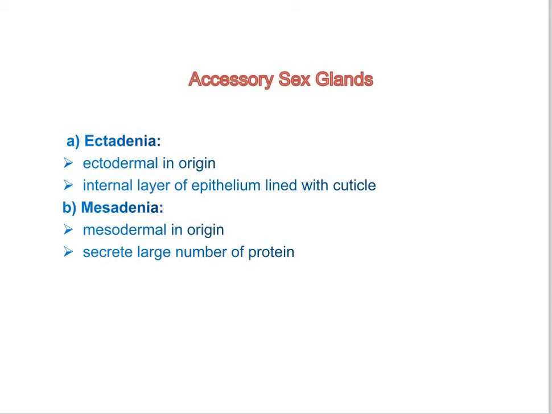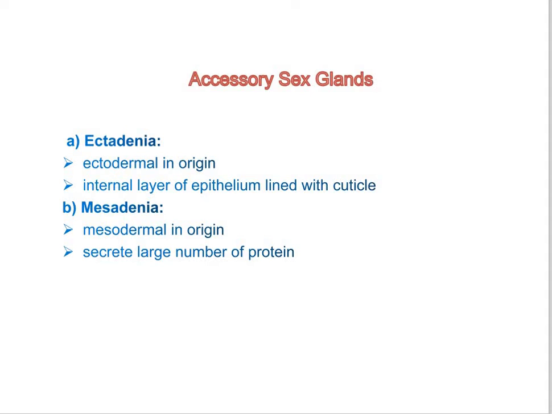They are ectadenia and mesadenia. Here, the ectadenia are ectodermal in origin and open into the ejaculatory duct. The inner layer of epithelium is lined with cuticle. They occur in Coleoptera and in some other groups of insects. In case of mesadenia, they are mesodermal in origin, and that's why they are called mesadenia. The ectadenia are ectodermal in origin, and that's why they are called ectadenia.